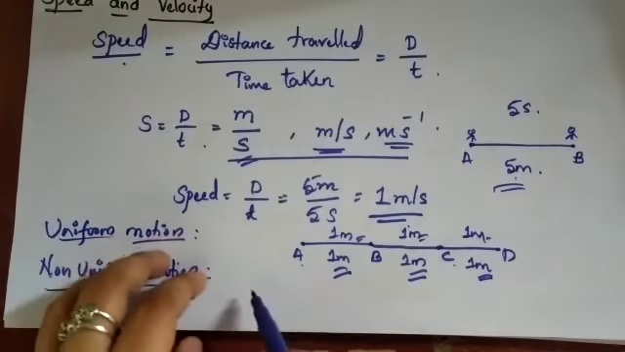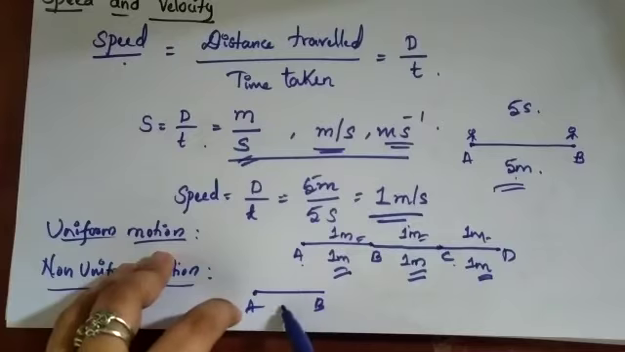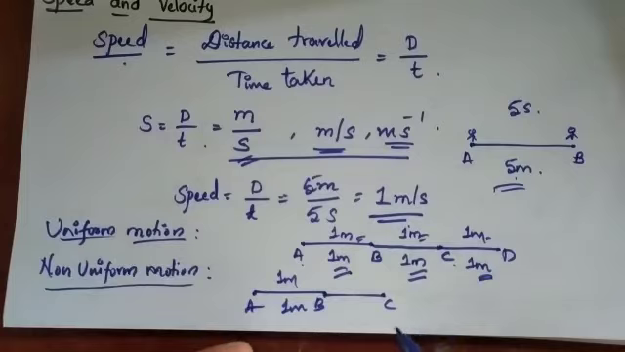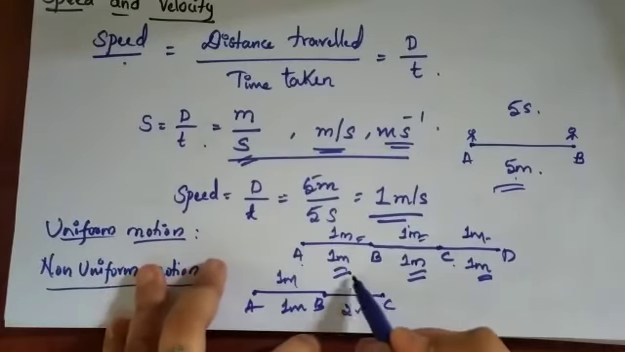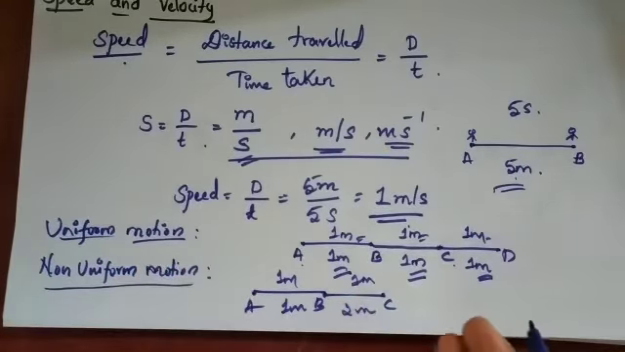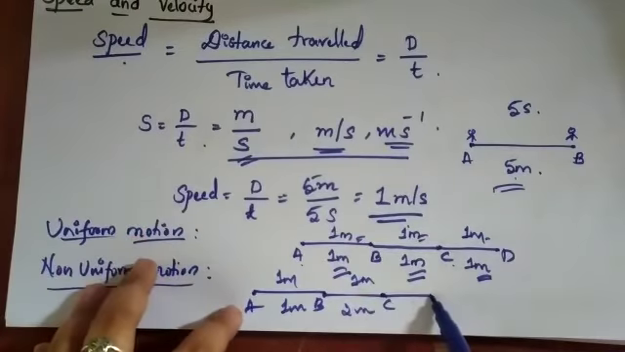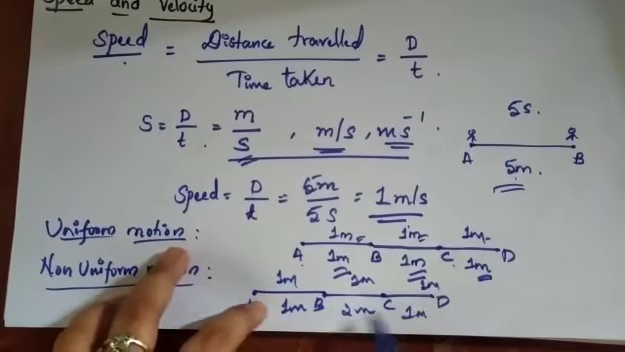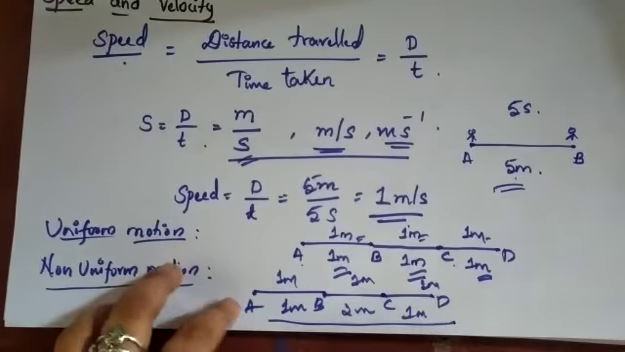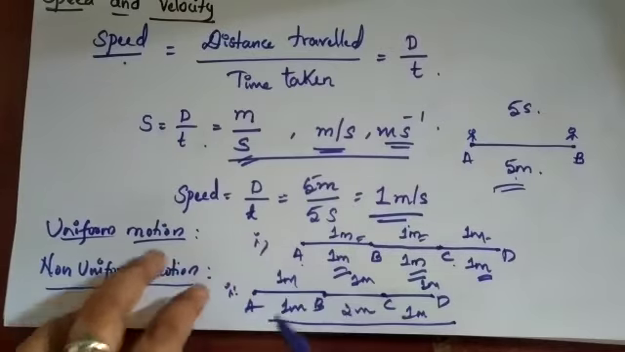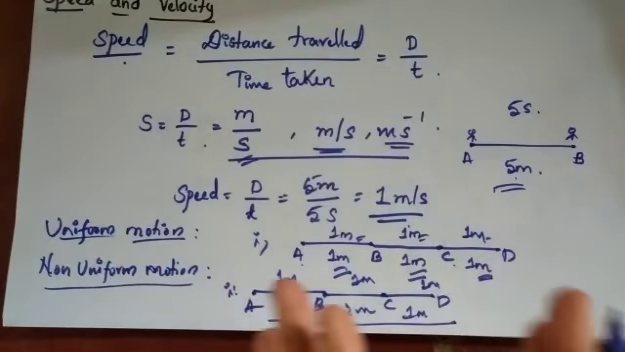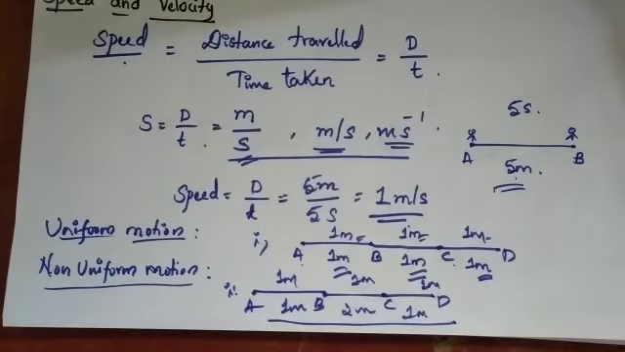Non-uniform motion means, for example, from A to B he has traveled 1 meter distance in 1 minute. From B to C he may travel 2 meters in 1 minute, he may travel more distance in 1 minute. Or from C to D, once again he may travel 1 meter in 1 minute. That is not uniform always, isn't it? In the second example it is not uniform always. Once it is 1 meter, then it comes to 2 meters, then it comes to 1 meter. So there is no uniformity in the motion. So this is called non-uniform motion.